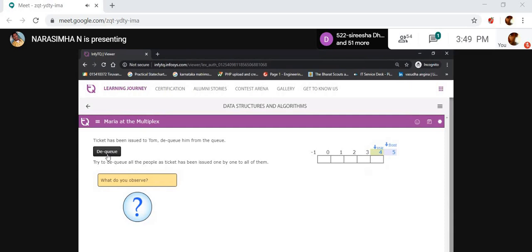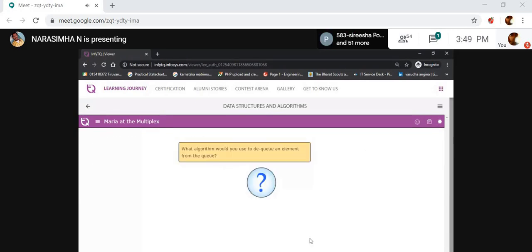Now I want to get one more data. I want to extract it. Now you have to show an error message like Q is empty. Why? Because the front is greater than rear. So it displays that Q is empty. In the first condition also the rear is less than front, but here also the rear is less than front, right?